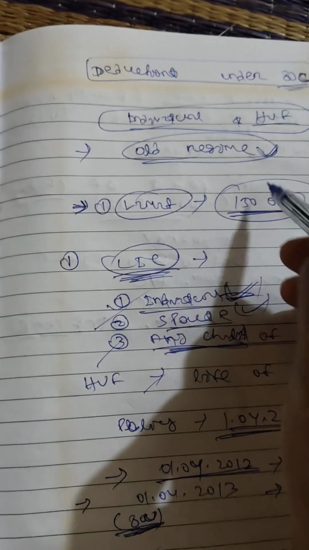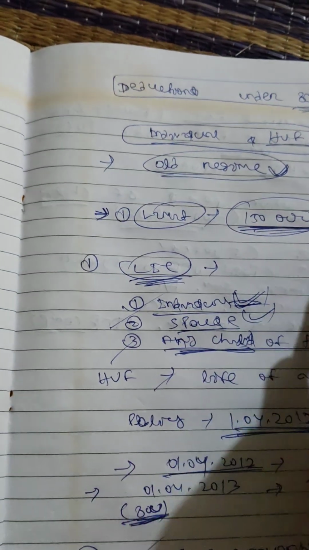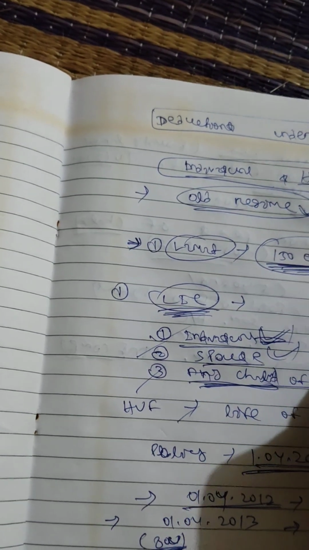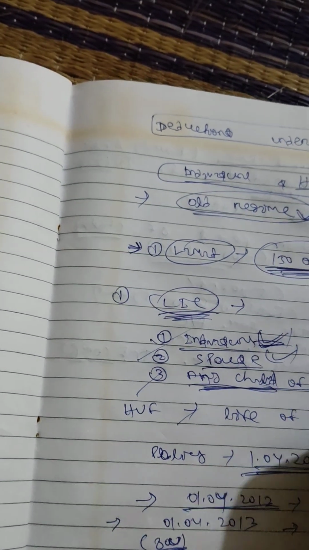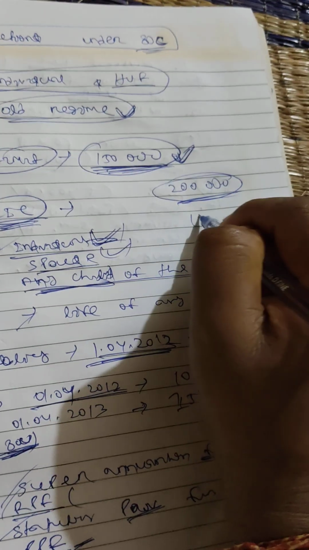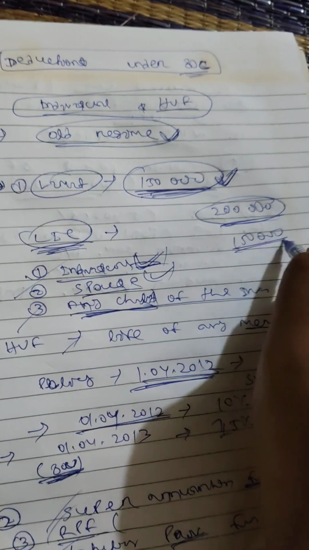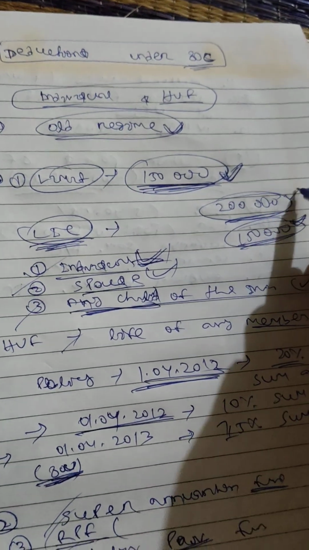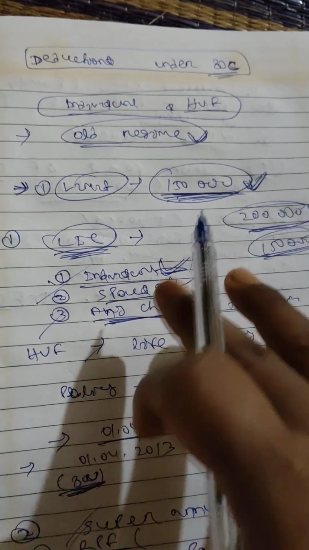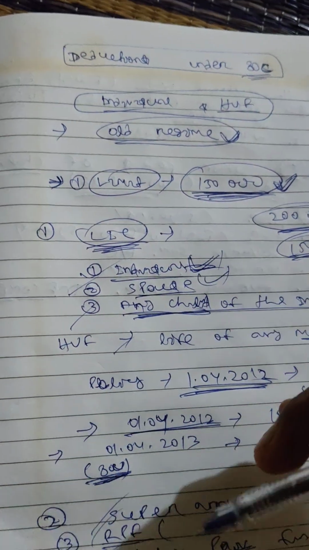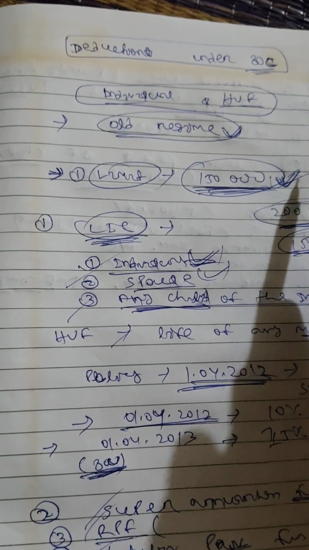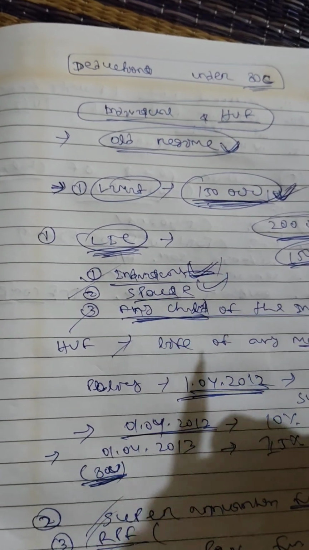But you have to remember, you can claim up to a maximum of 1,50,000. If you are making deposits of more than 1,50,000, for example 2 lakhs, you can claim only up to 1,50,000. The balance 50,000 is not eligible for the deduction. So as per your income, you can plan this kind of investments and claim the deduction under 80C.